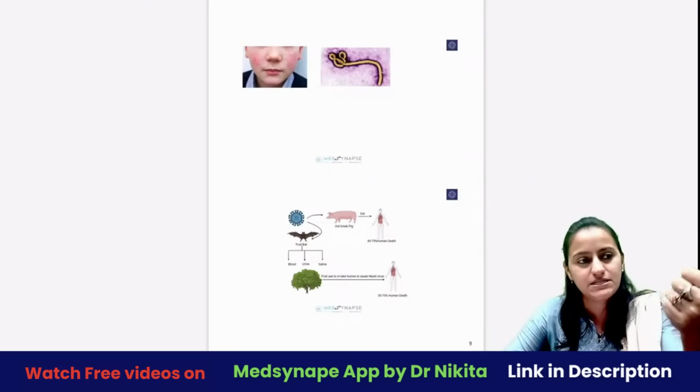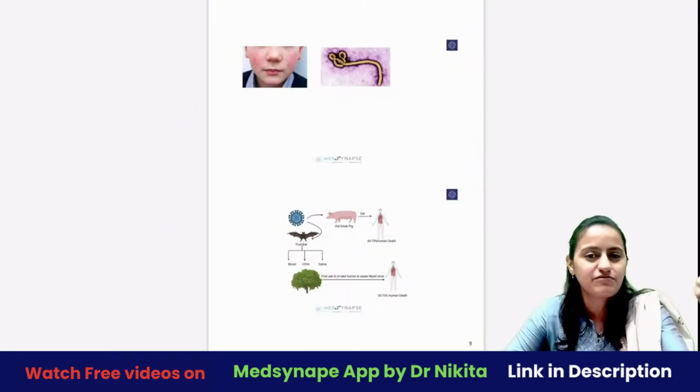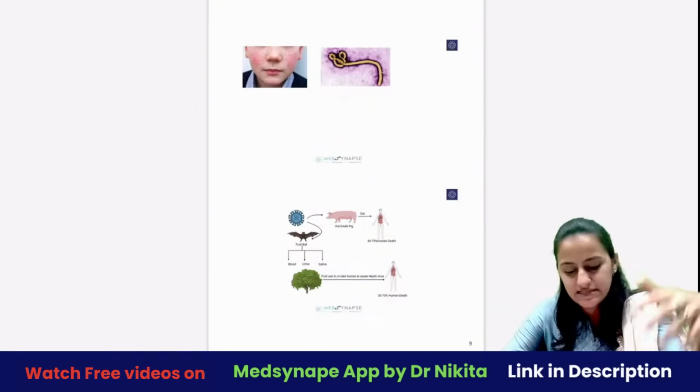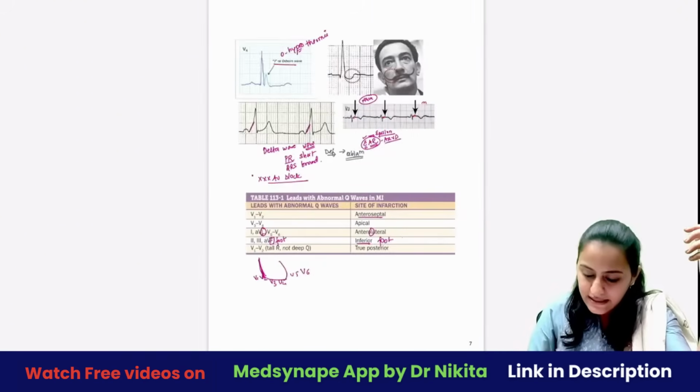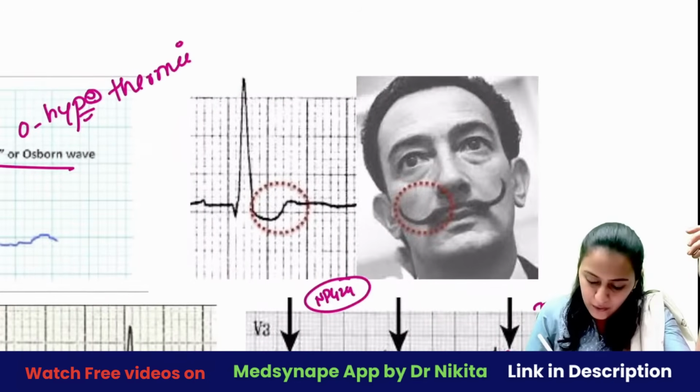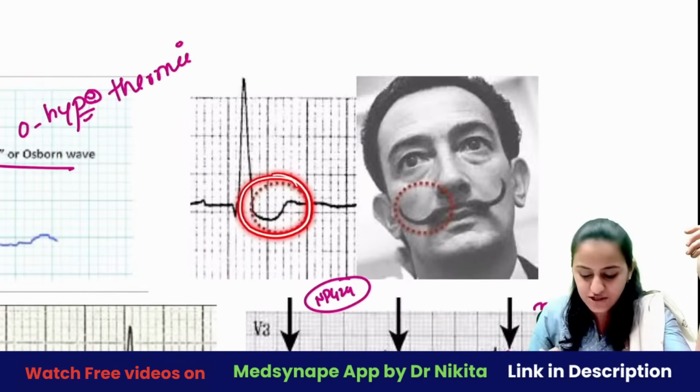Remember PSVT, Torsades de pointes, atrial fibrillation, U wave, tall tented T wave. This is what is generally asked. Yeah, this is something that we missed here. What are you seeing here? What is this ECG showing?